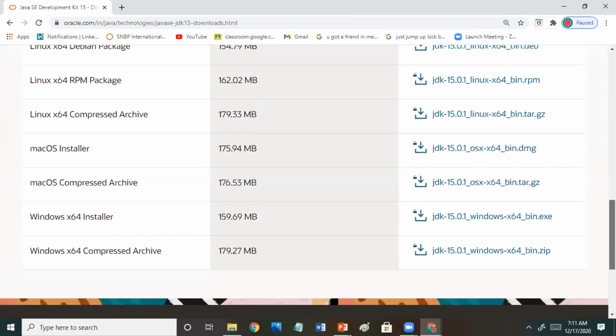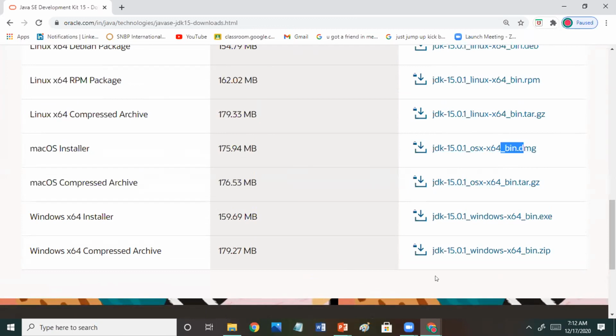For the Mac operating system, you have to download the Mac installer. As I said, for different operating systems, you have to use a different JDK.